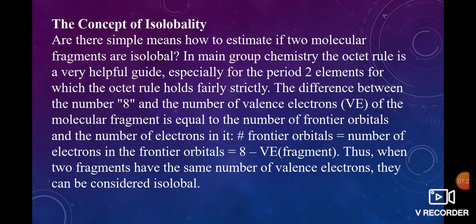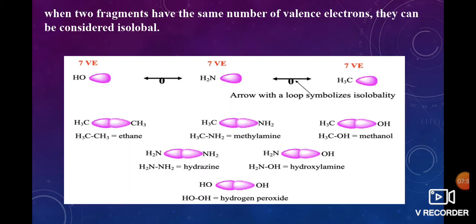For example, we take two molecules. We don't know how many frontier molecular orbitals they have. By counting the number of frontier orbitals using the octet rule, the difference between 8 and the valence electrons in the fragment gives the number of frontier orbitals. When two fragments have the same number of valence electrons, they can be considered isolable. We take an example with 7 valence electrons: OH has 7 valence electrons.